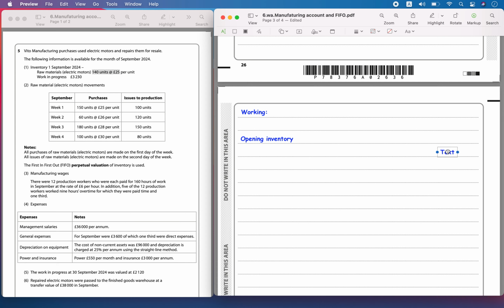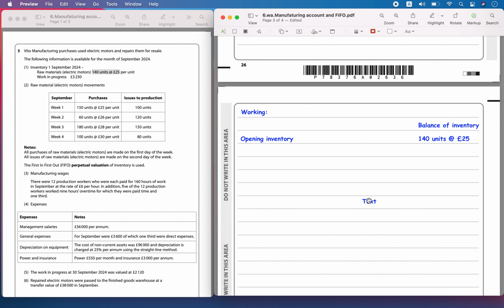Let's write that. These will be the balances, the balance of inventory.